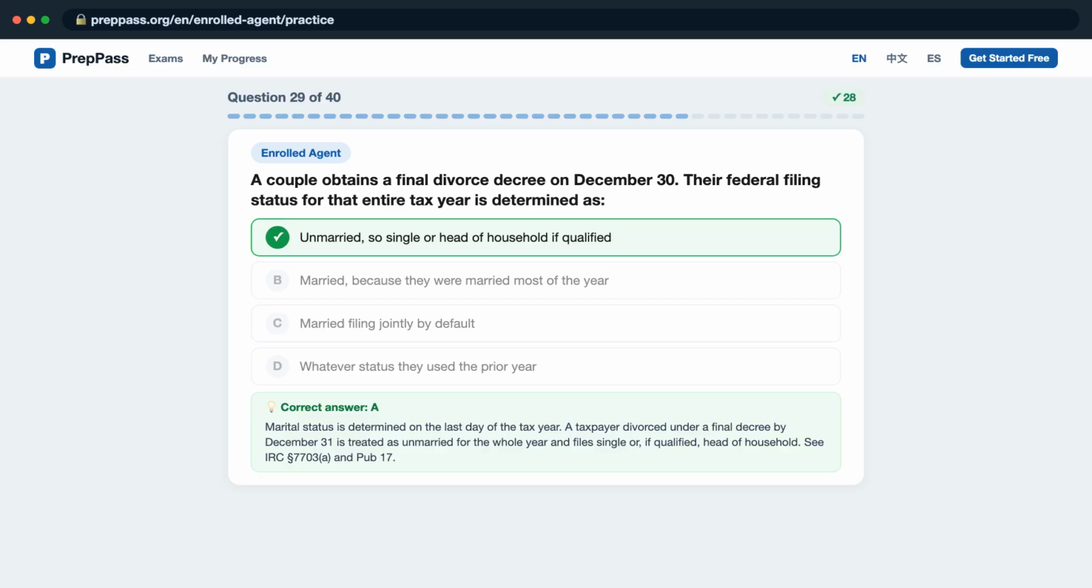Marital status is determined on the last day of the tax year. A taxpayer divorced under a final decree by December 31st is treated as unmarried for the whole year and files single or, if qualified, head of household. See IRC Section 7703(a) and PUB 17.